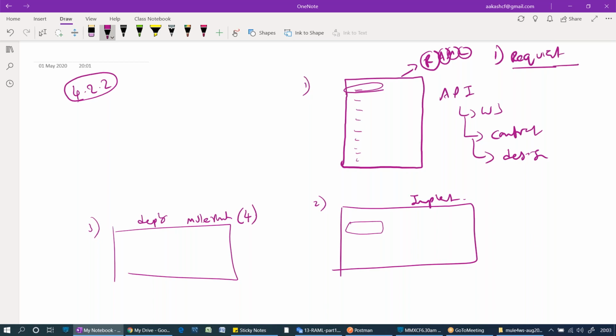And to tell the differences, we need to remember the studio where you are going to develop. It starts with 7. Where you are going to deploy, the runtime version is 4. Don't get confused between 7 and 4. 7 is the studio version. 4 is the runtime version. Studio is used to develop your application as per the requirement. Runtime is to deploy your developed applications. I think you got clarity between that and this.